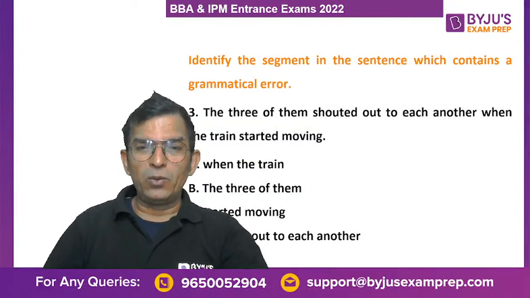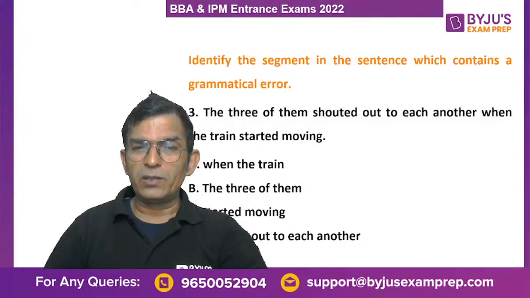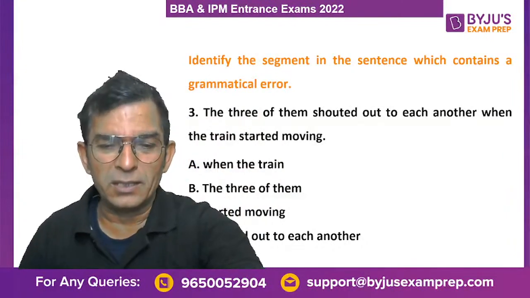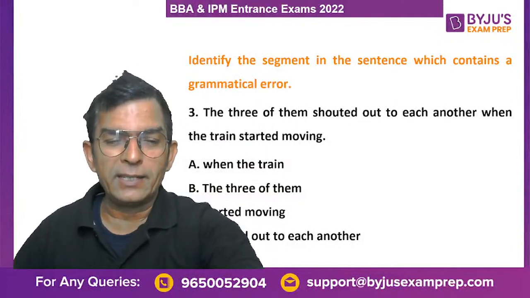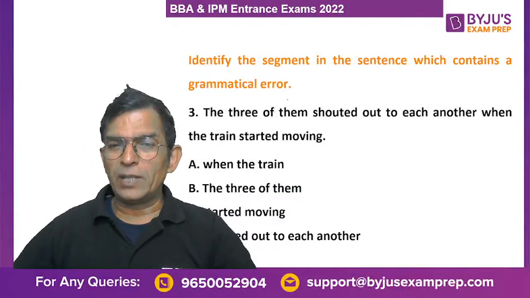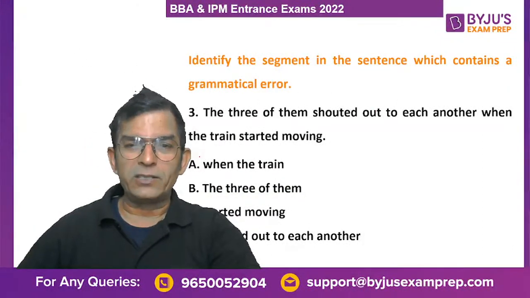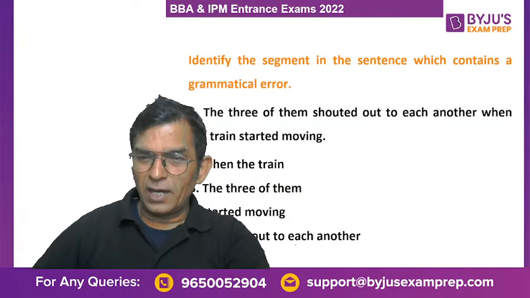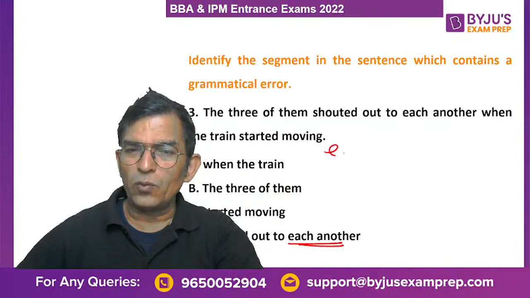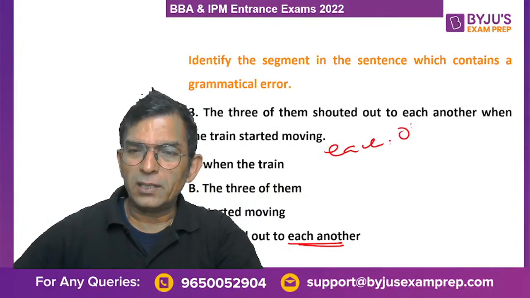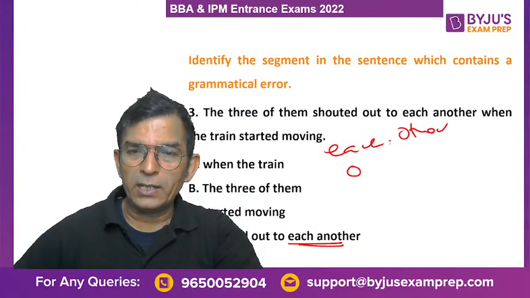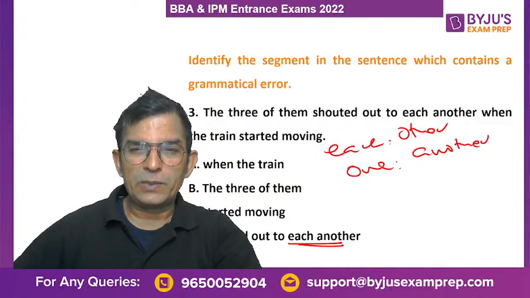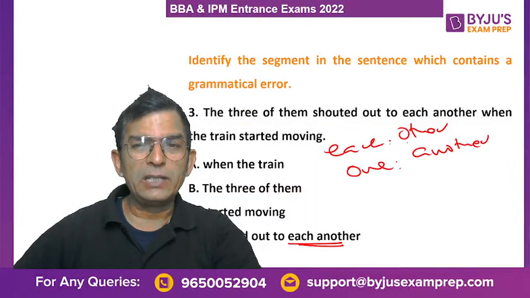When the three of them shouted out to each other, shouted out to each another. अच्छा, each another लिखा है, तब तो सेंटेंस गलत ही है. I read it as each other. The three of them shouted out to each another when the train started moving. So what is the correct answer? Each another? No, sir. Each is always paired with other, and one is always paired with another.